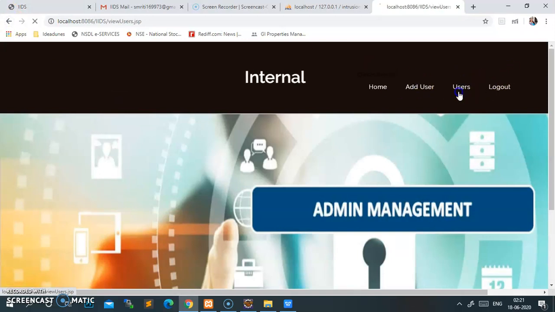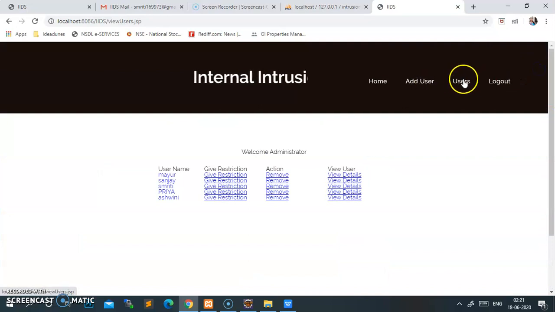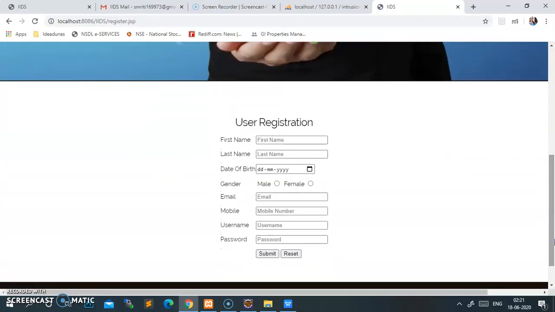Here there are users, the number of users. We can create a new user also by adding a user. See how I have registered. My name is there, my date of birth, my email address, my mobile number, and it will be activated as I am a user. So I am accessing the non-restricted activities. My photo, my IP address, and my whole activity will be captured. What I am doing in non-restricted activities, it will show.